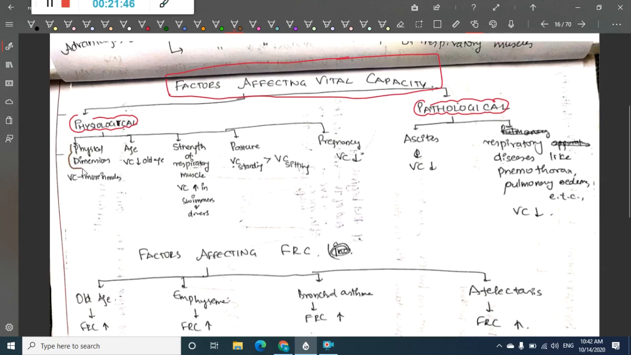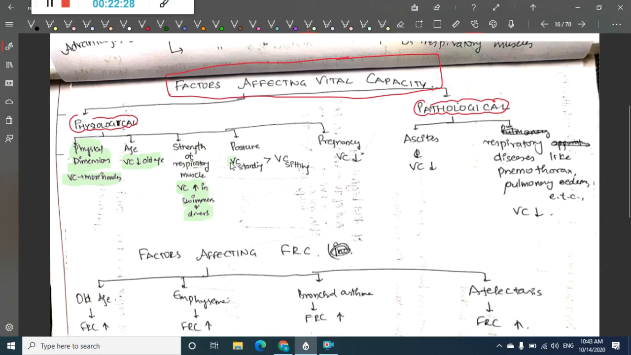So if you see the physical dimensions, vital capacity is more in males. In physiological factors, first we have physical dimensions. Because of the higher volume in males, vital capacity is more in males. With age, vital capacity decreases in old age. As the strength of the respiratory muscles increases, vital capacity increases. So vital capacity is more in swimmers and divers because they have more strength of respiratory muscles.